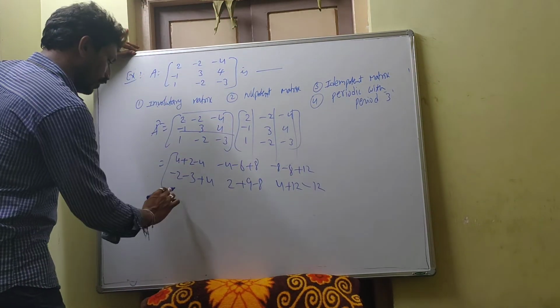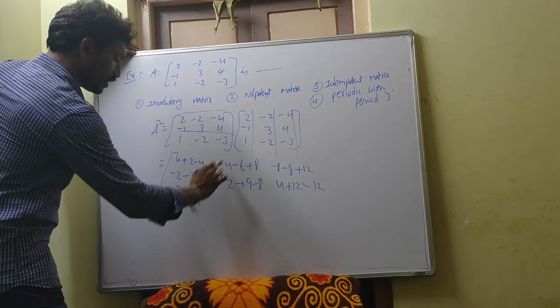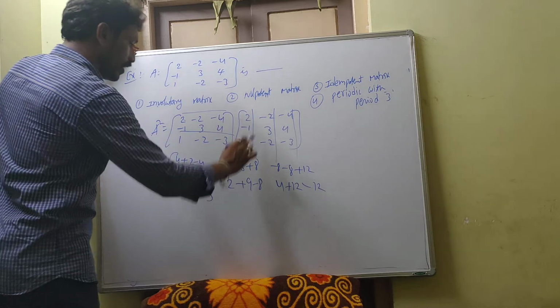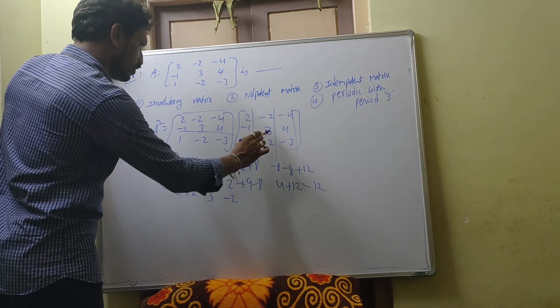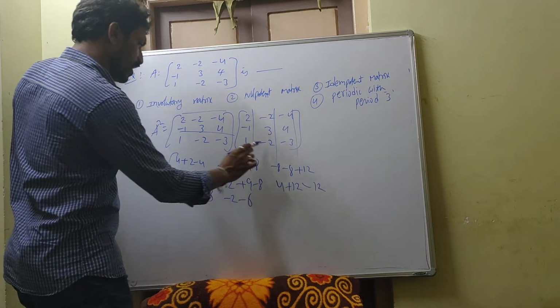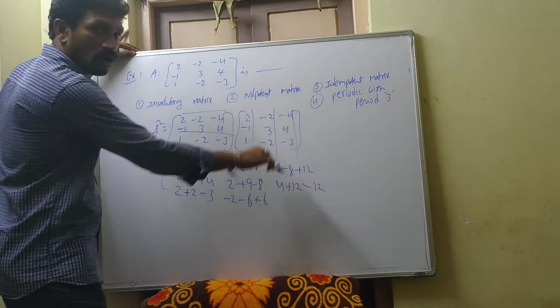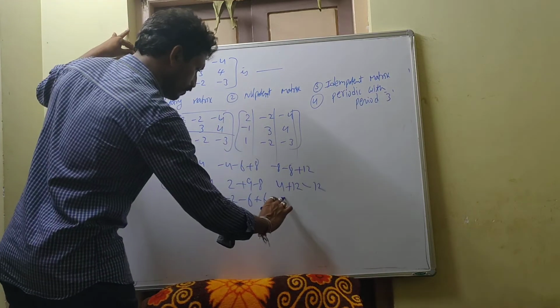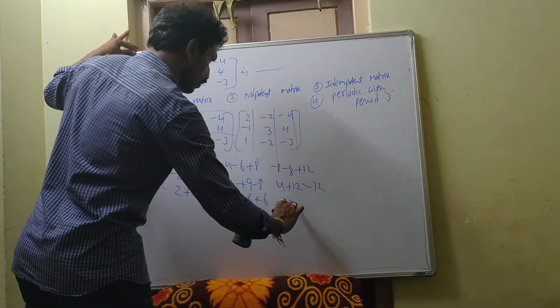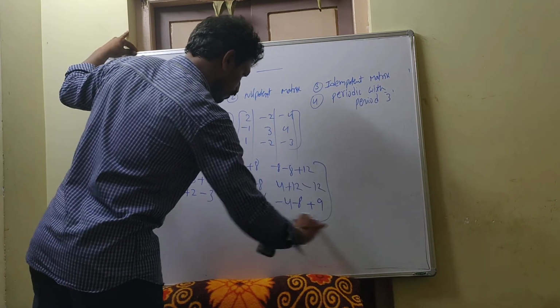Next, 1 into 2 is 2, minus 2 into 1 is minus 2, minus 3 into 1 is minus 3; 1 into minus 2 minus 2, minus 2 into 3 minus 6, minus 3 into minus 2 plus 6. Next, third row to third column: 1 into minus 4 minus 4, minus 2 into 4 minus 8, minus 3 into minus 3 plus 9.